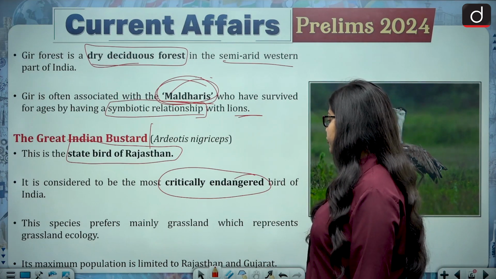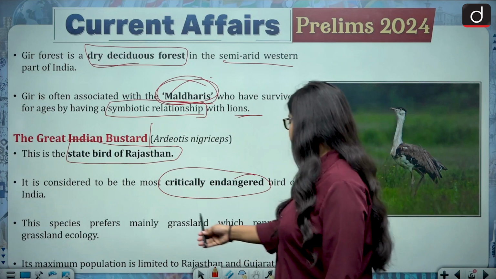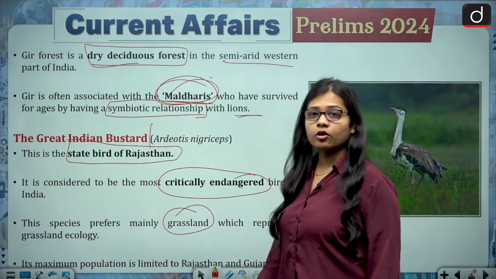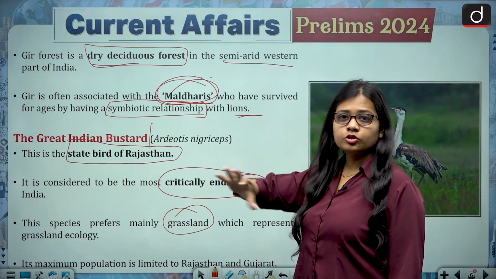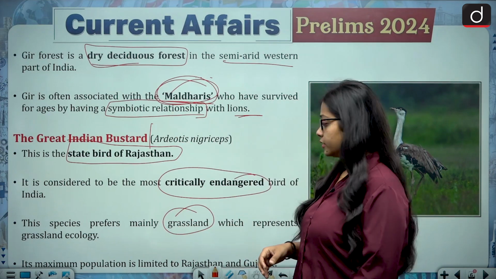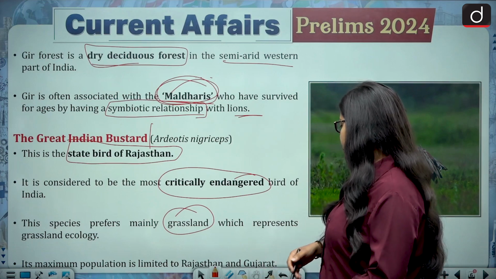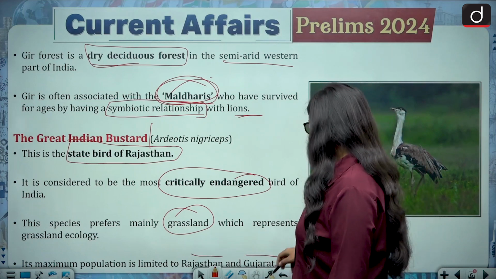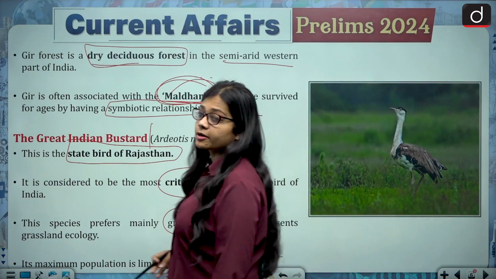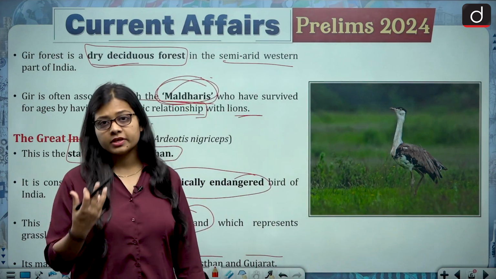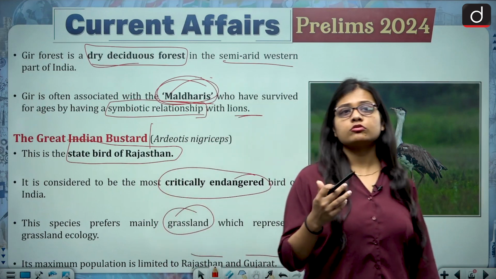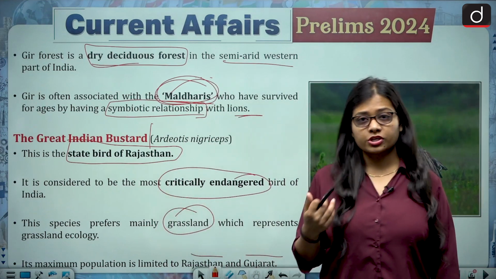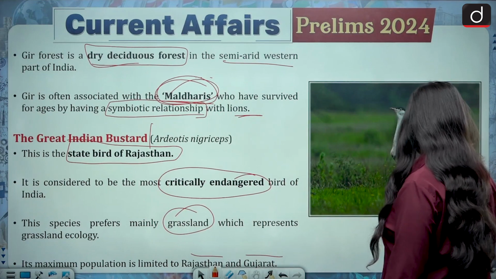This species prefers mainly grassland, representing grassland ecology. So you will find them in an area which has huge and big grasslands. Its maximum population is limited to Rajasthan and Gujarat. Even though it is the state bird of Rajasthan, it does not mean that it is found only in Rajasthan. It is found in other states also, like Rajasthan, Gujarat, and a certain part of Maharashtra.